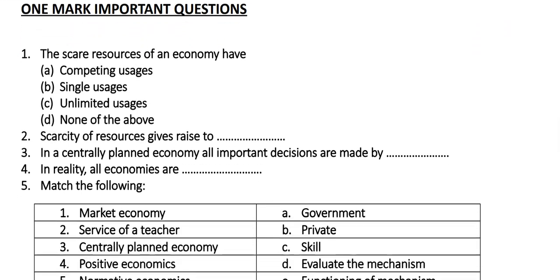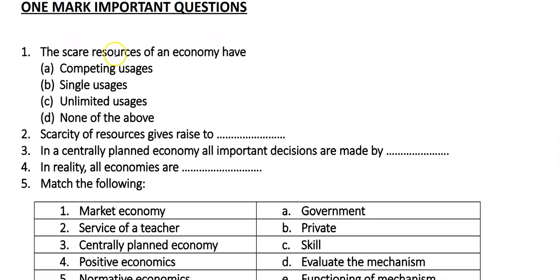As you can see here, the first question is: the scarce resources of an economy have competing usages, single usages, unlimited usages, none of the above. You have to choose out of these 4 options which is the correct answer. Then second question: scarcity of resources gives rise to dash. Third, in a centrally planned economy, all important decisions are made by dash. In reality, all economies are dash.